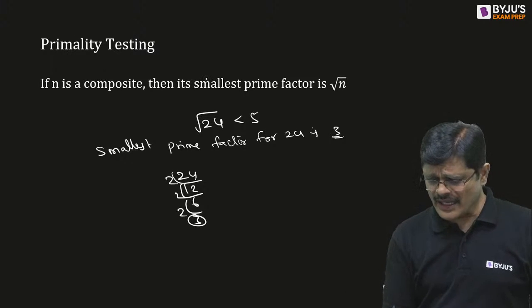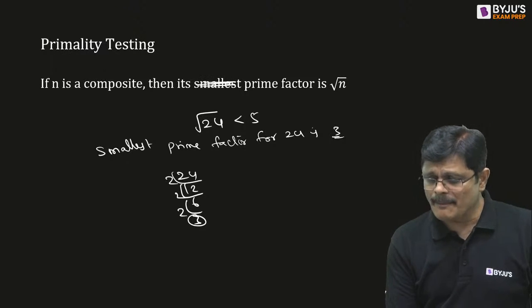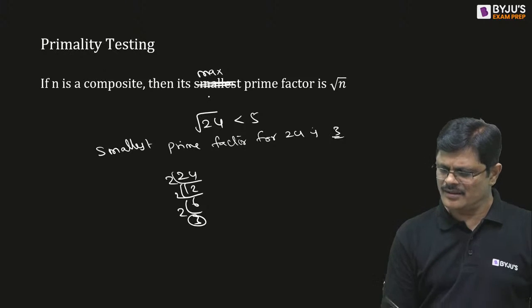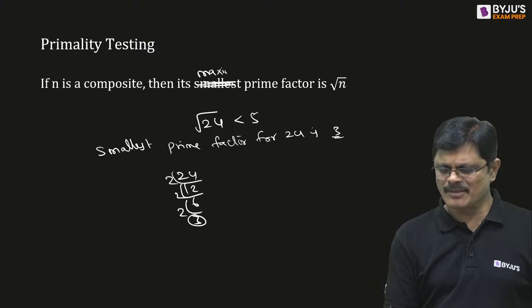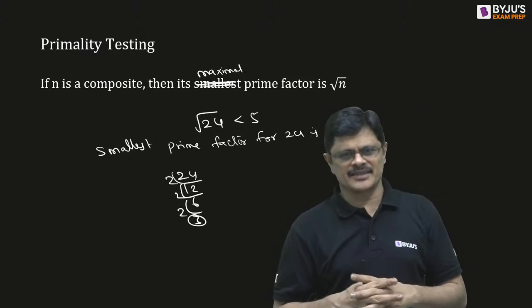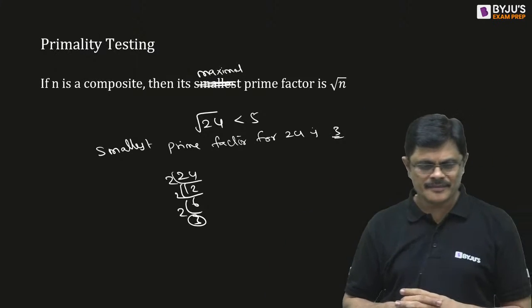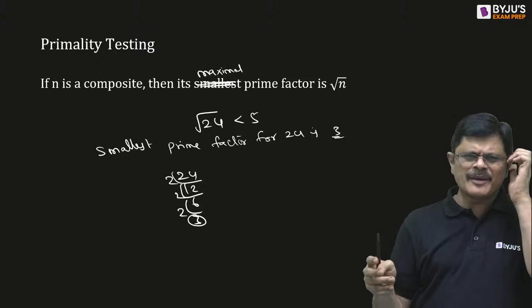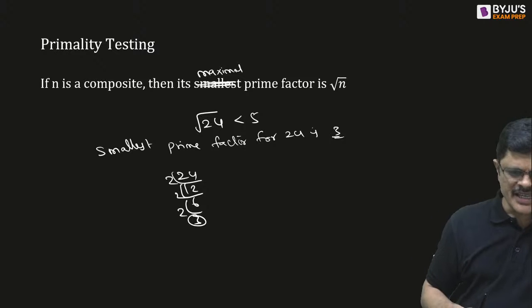Of course, I think not smallest, it is the maximal prime factor. Sorry, maximal prime factor. I changed it.